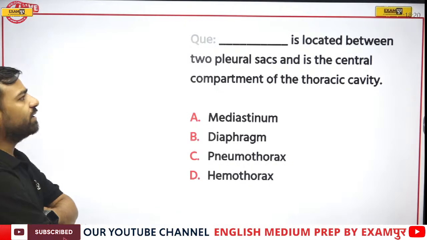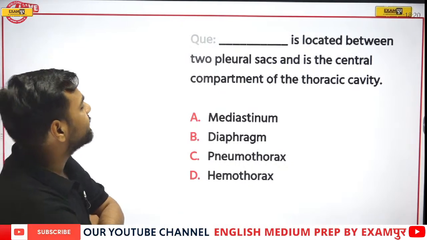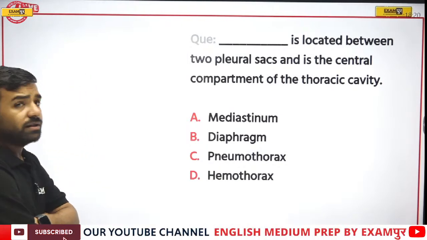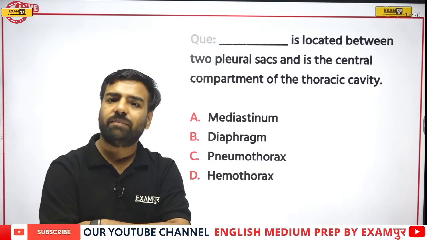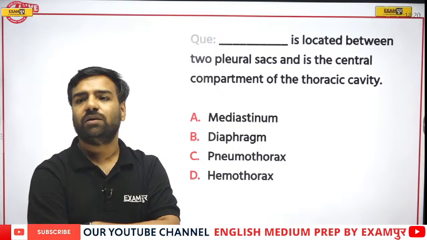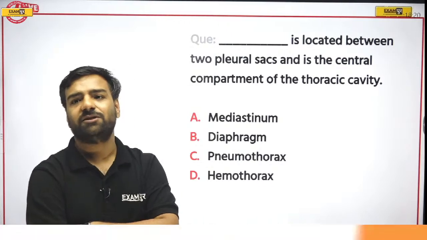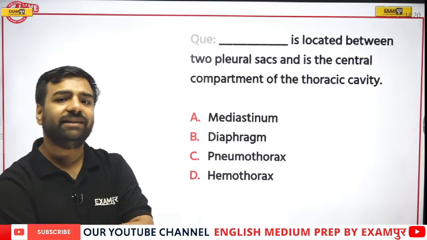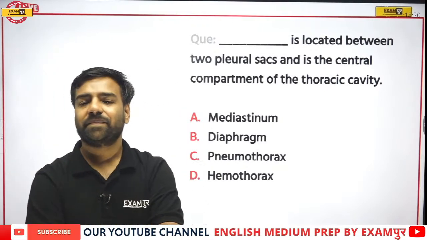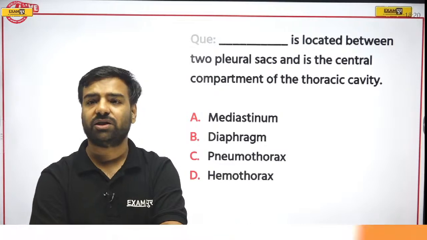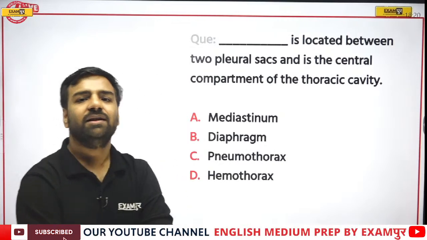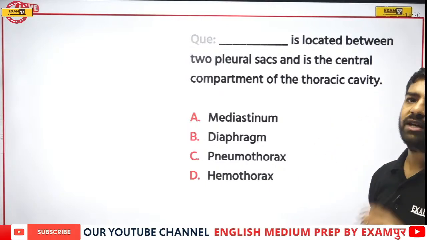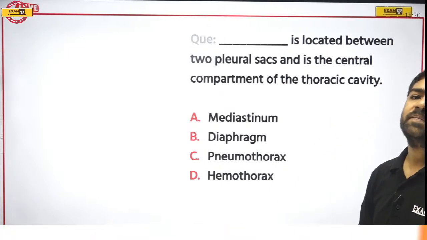Dash is located between two pleural sacs and is the central compartment of the thoracic cavity. We have just discussed it. Because of this only we are able to breathe in and breathe out. Because of this only respiration is possible. And I'll give you one more hint: this is creating the gradient. Remember, we were discussing the negative and the positive one. So, Sudesh, Ram, I'm waiting for your answer so that I can move forward.